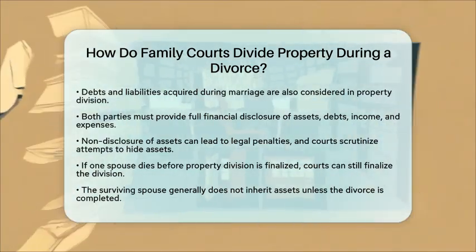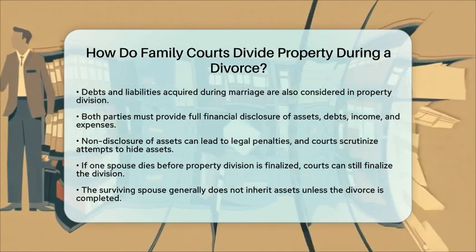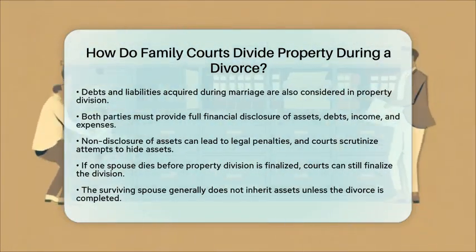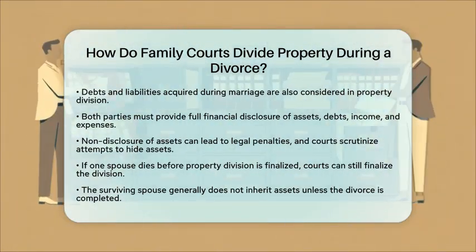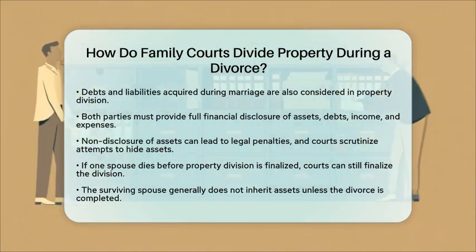If property division is pending and one spouse dies, courts retain jurisdiction to finalize the division. The surviving spouse typically does not inherit assets unless the divorce is finalized.